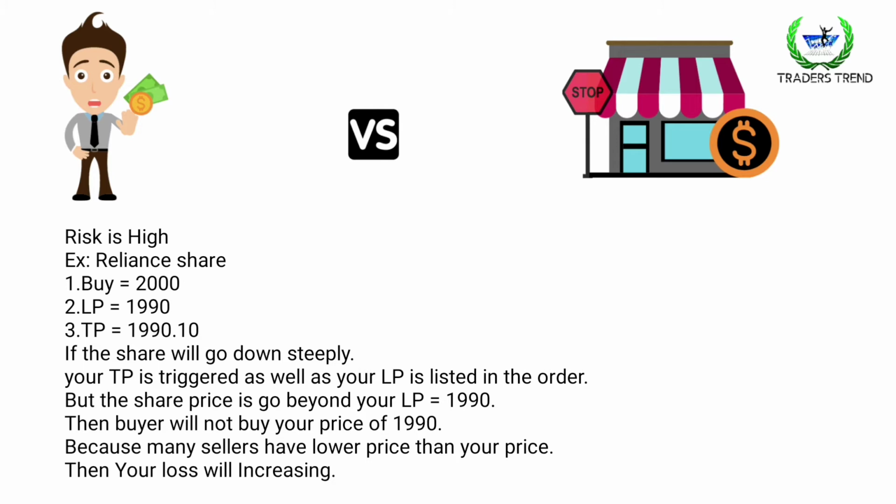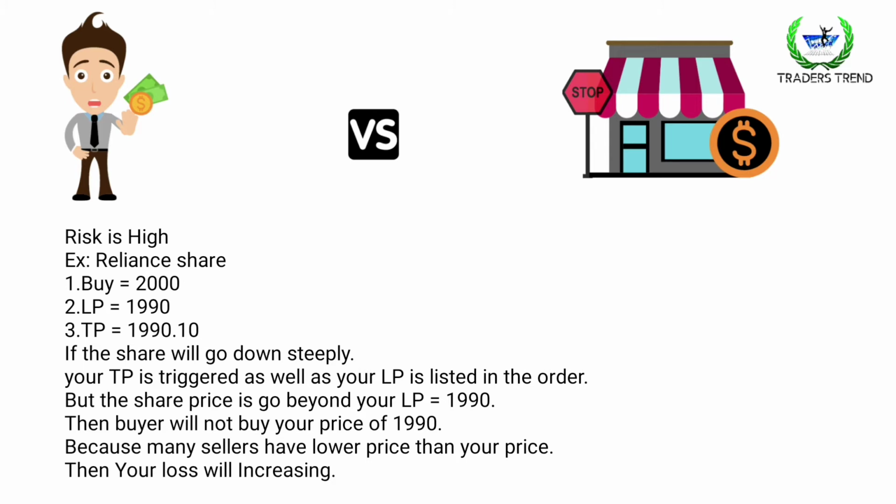But if the share goes beyond that limit price of 1990, then the buyer will not buy at your price point, because the other sellers have a lower price than yours as the share goes down.